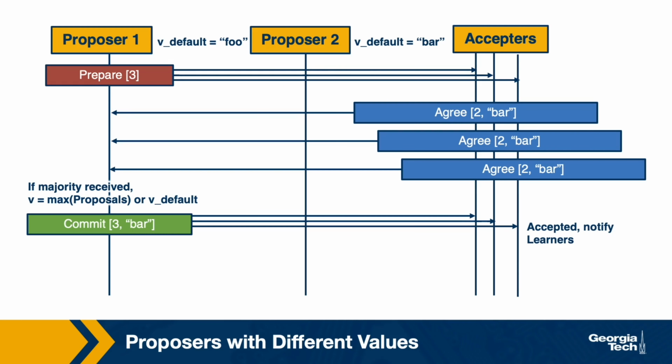If the prepare 3 proposal came before the accept operation was completed for proposal 2, then the acceptors would have discarded the previous promise to proposer 2 and would have issued a new promise to this new proposal because proposal 3 had a higher ID. These proposal IDs are used in the protocol as timestamps, remember.